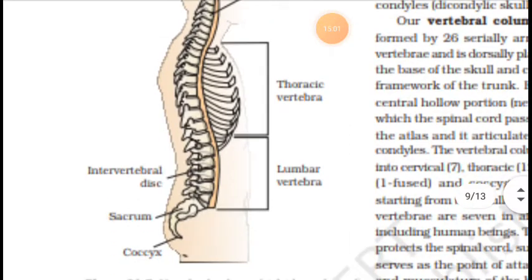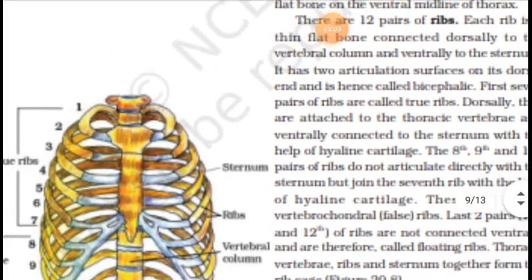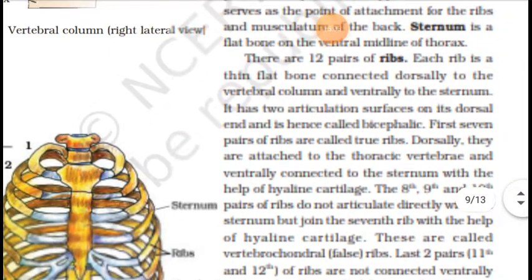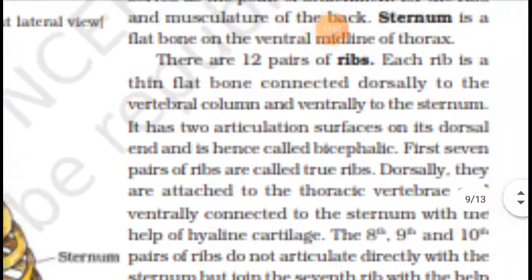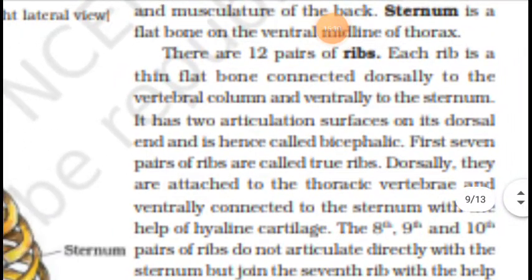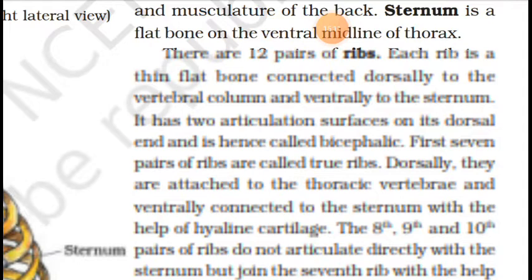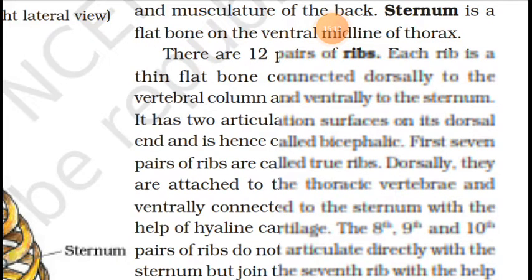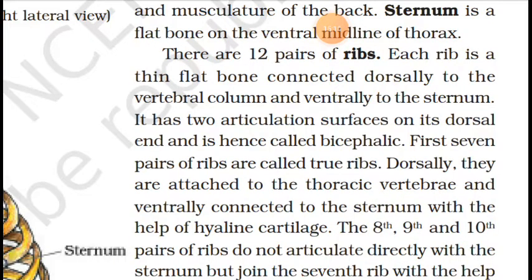So ribs are also part of the axial skeletal system. Now, how many bones are present in the structure of ribs? In the composition of ribs, 12 pairs are there.